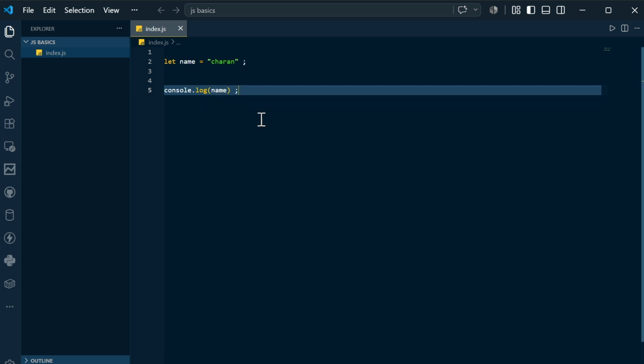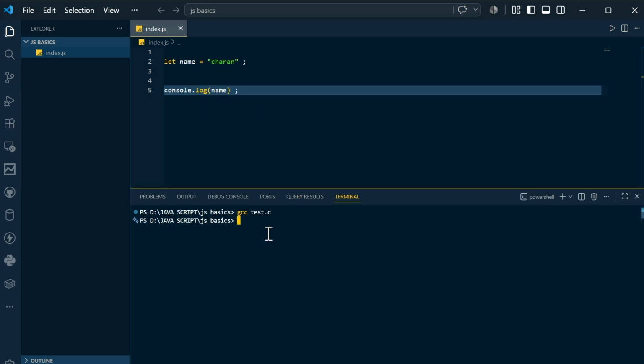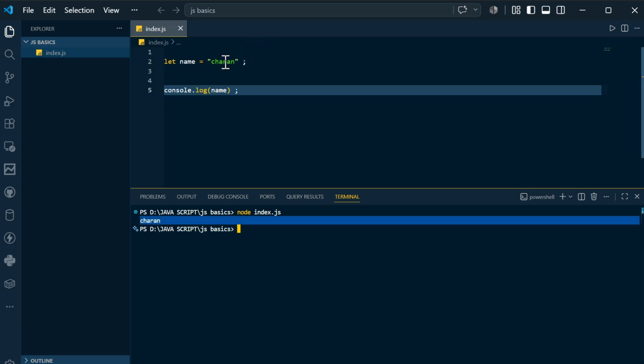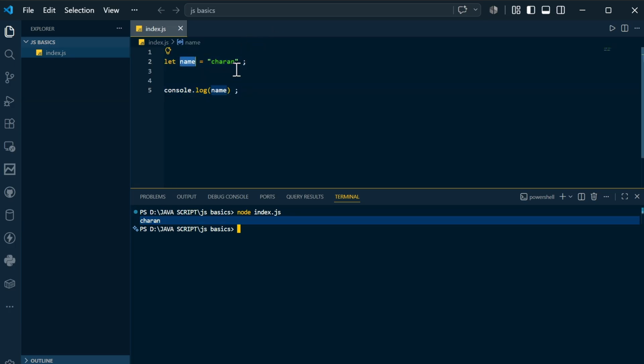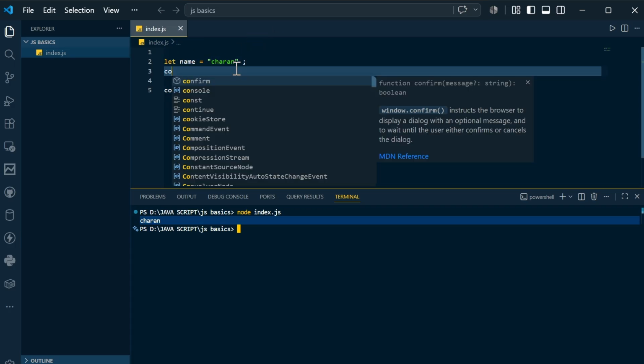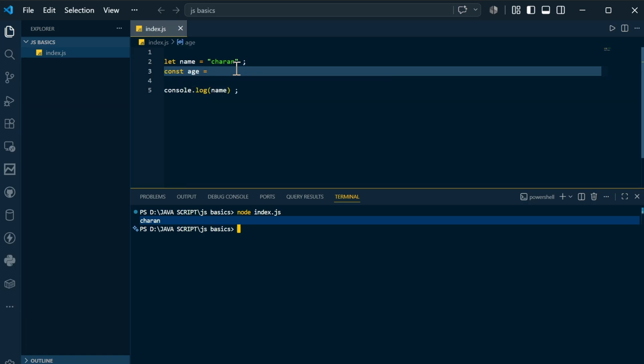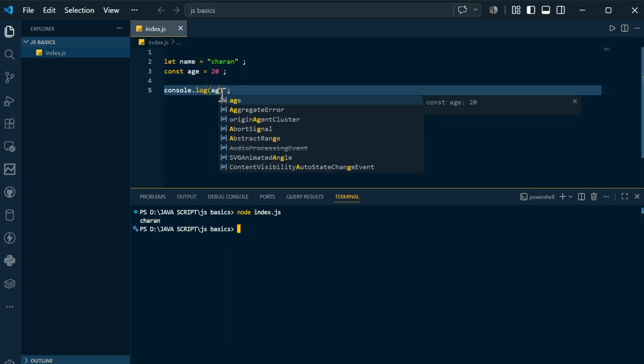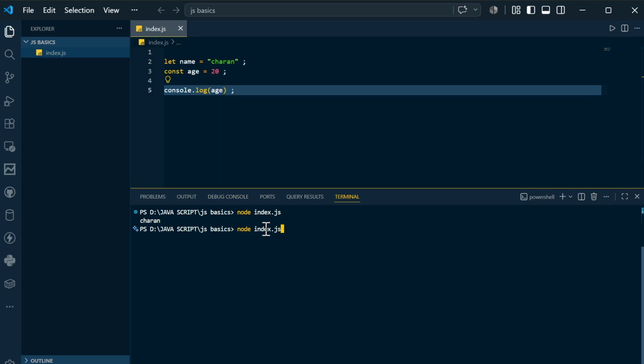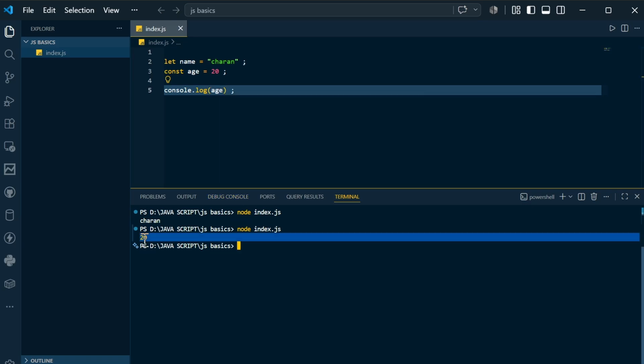If you want to see this, you can come to the console. You can clear the terminal and you can write node index.js. Okay. Now you can see the value that you have stored in the name is printed. Now let's say const age is equals to 20, and that's it. If you want to print again, first of all make sure you change to age here, and boom, the age has been printed here.